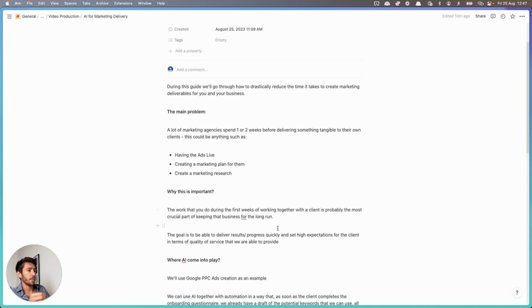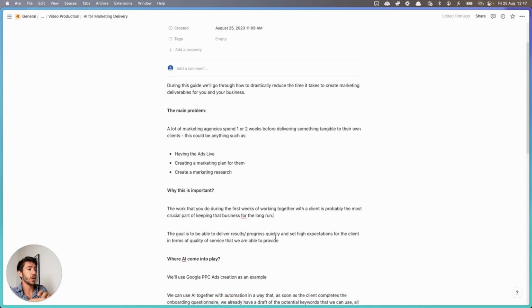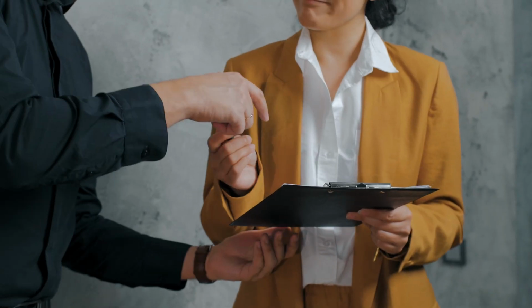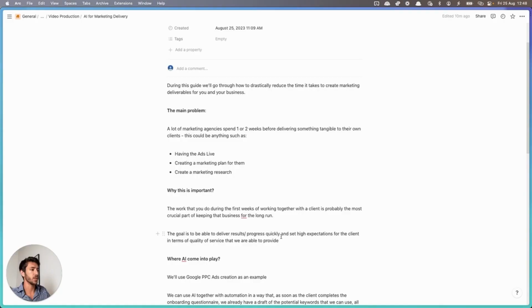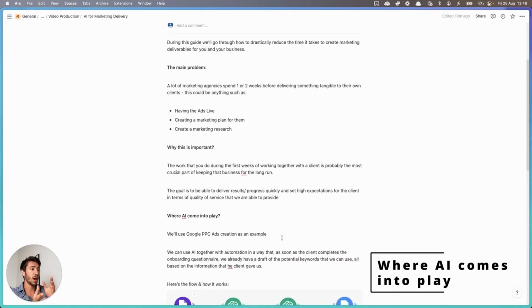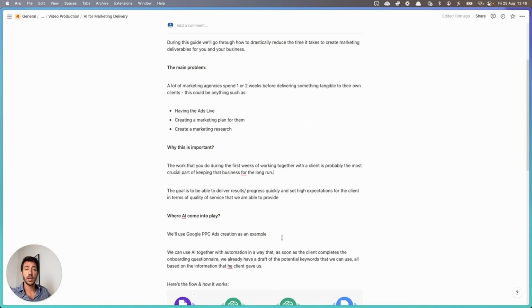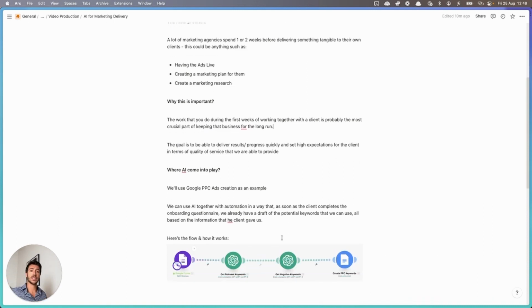So the goal here is to create some deliverables that are able to showcase progress quickly to the client, in a way that the client sets some expectation about us and we increase the likelihood of retaining the client over a longer period. So that is where AI comes into play. I use Google Ads as an example.